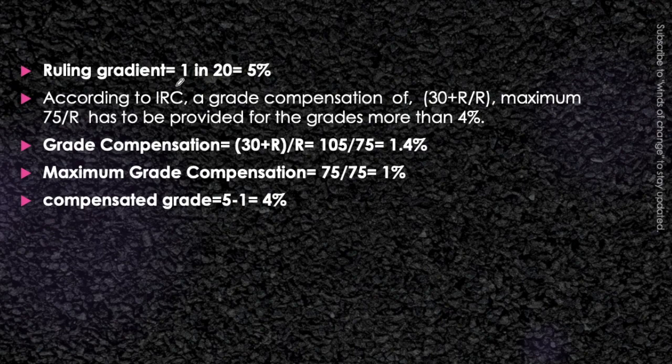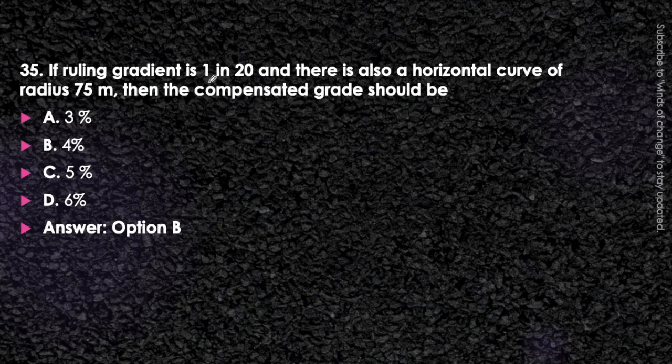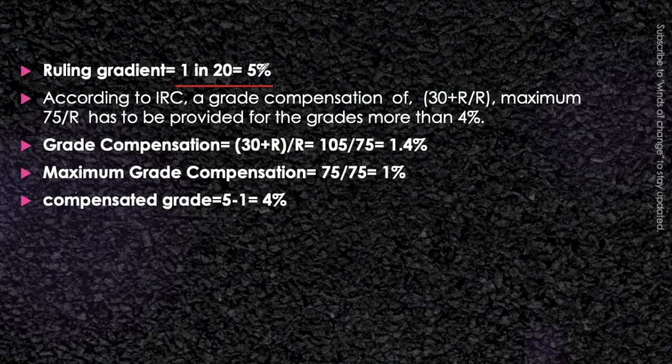First of all, in the question, the ruling gradient is given as 1 in 20, which is 5%. Now, IRC suggests a grade compensation of (30 + R)/R, maximum 75/R, has to be provided for grade more than 4%. If the gradient is less than or equal to 4%, then there is no provision of grade compensation. But since here it is 5%, more than 4%, we will provide a grade compensation.